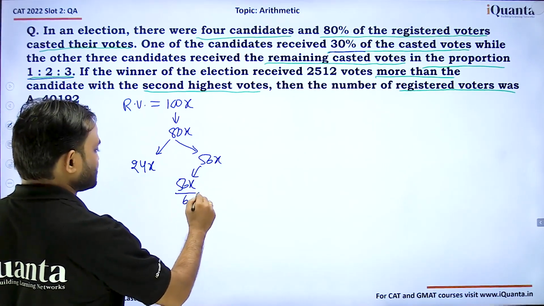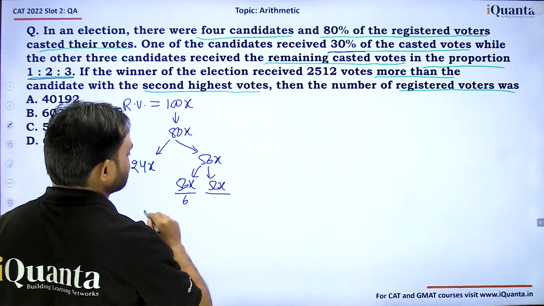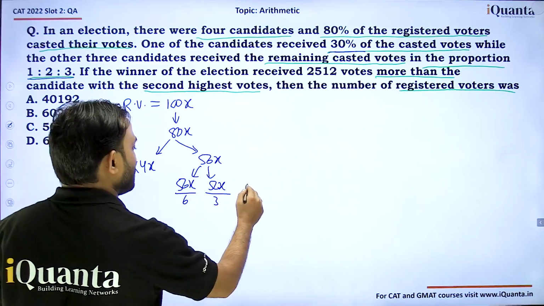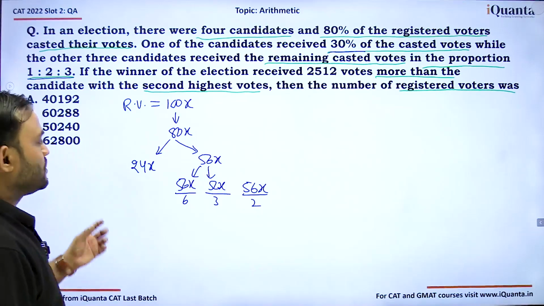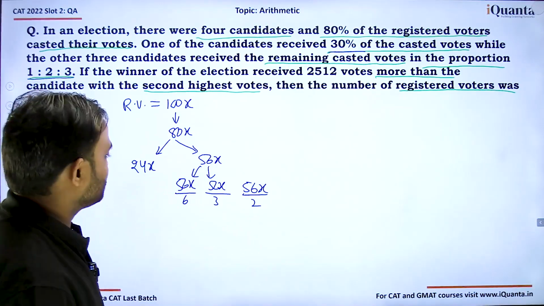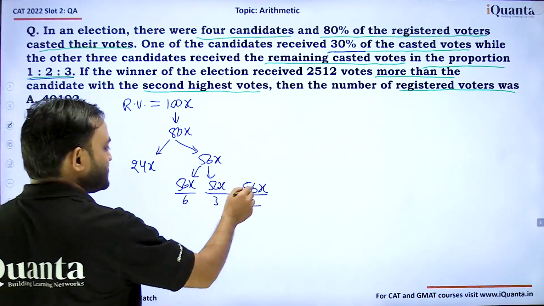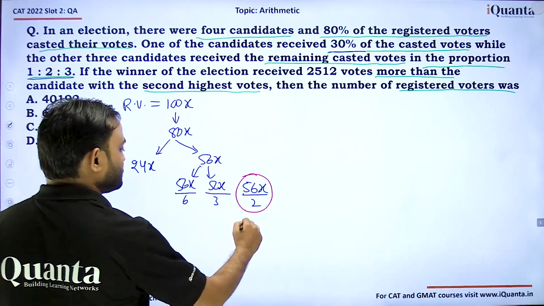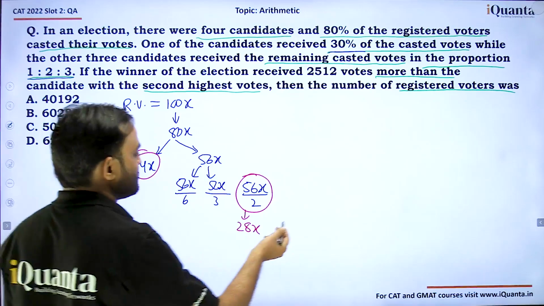56x by 6, and then the other will be 56x upon 3, and then it will be 56x upon 2. So 1:2:3 ratio basically. Now the difference between the two highest, definitely out of these 3 this is the highest, which is nothing but 28x, and this is 24x. What's the difference?